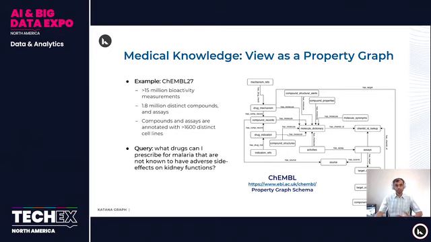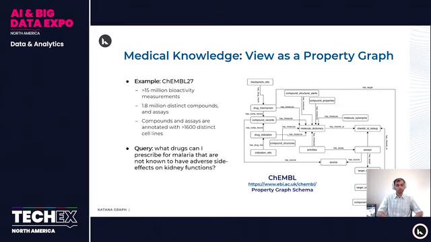So there are 15 million measurements, bioactivity measurements. And as I was saying, there are different kinds of nodes. So there are 1.8 million distinct compounds and assays in this graph. There are also other kinds of nodes, as you can see in this figure. And they are annotated with distinct cell lines. So these nodes can have distinct properties, and even the edges can have distinct types. So for example, there is a Has target edge, there is a Has molecule edge, and there's a Has compound record edge, and so on.